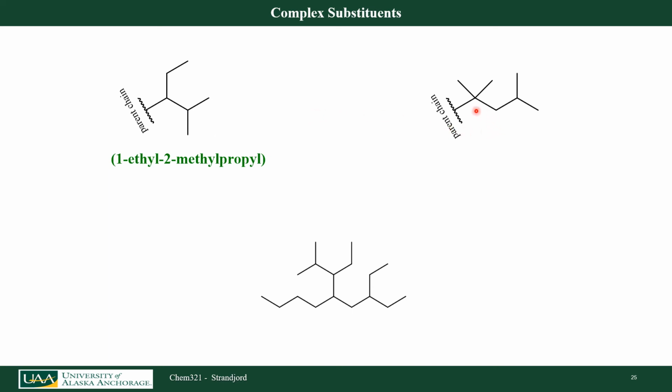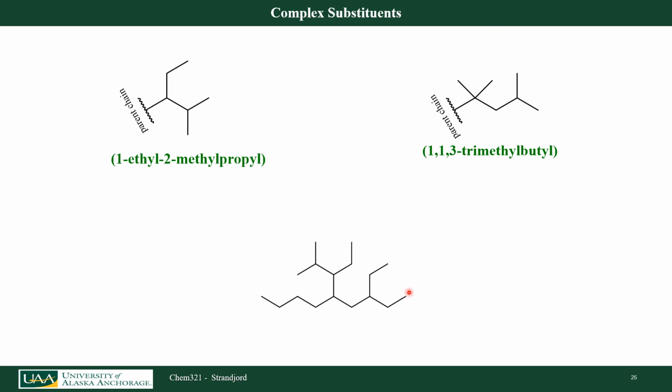If I look over this substituent, I go 1, 2, 3, 4 carbons, so that's going to be a butyl. This is going to be a 1,1,3-trimethylbutyl. If I look at this molecule now, it contains some very complex substituents. So let's look at this molecule. I got 1, 2, 3, 4, 5, 6, 7, 8, 9. This is going to be a nonane.